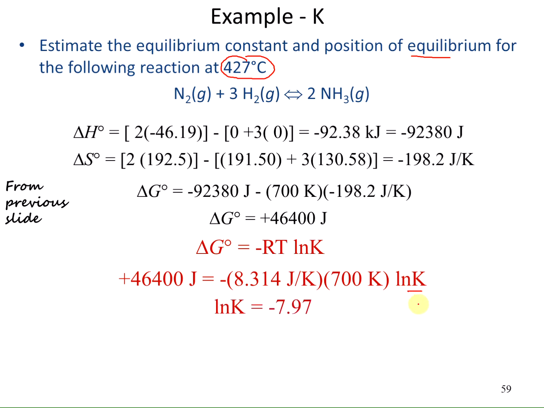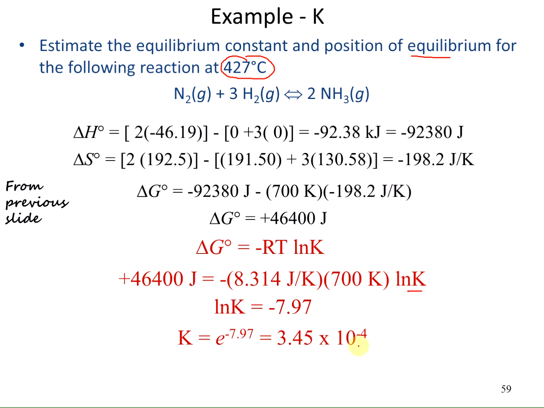The ln of K equals negative 7.97. I need to find what K is. Since we are using the natural log, the ln, this would be e raised to the negative 7.97 to find the K. So K equals e raised to the negative 7.97, which gives us a value of 3.45 times 10 to the minus fourth.